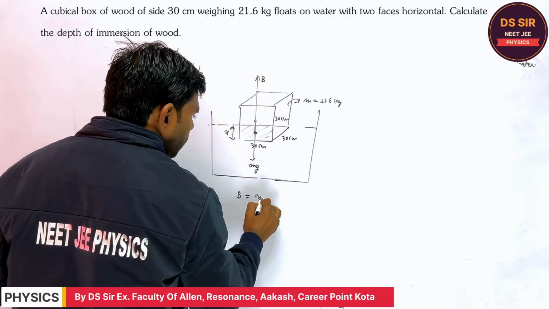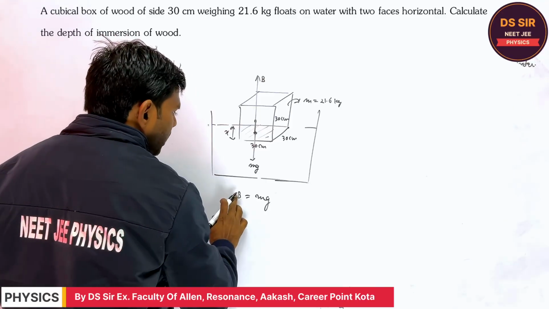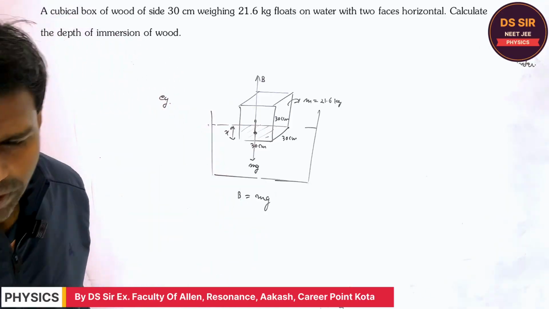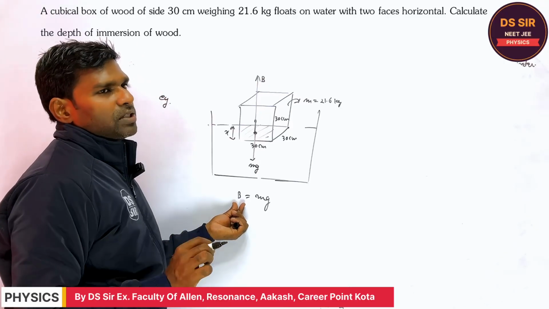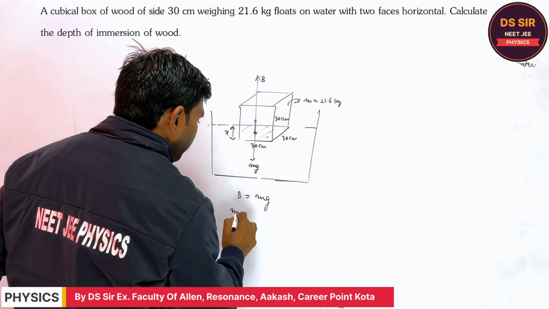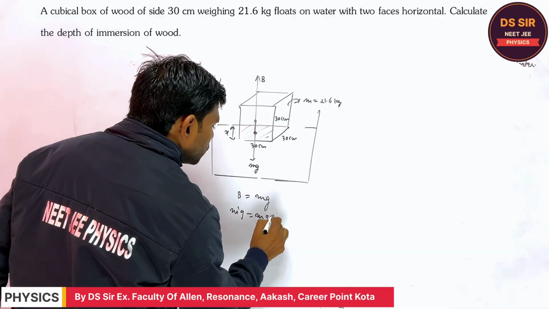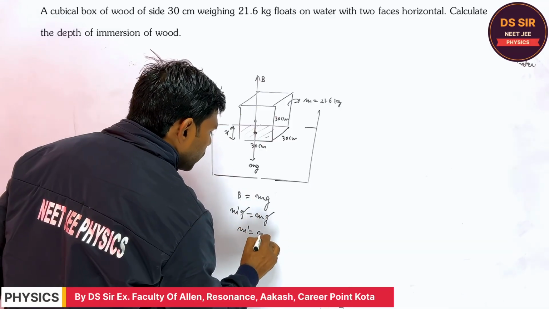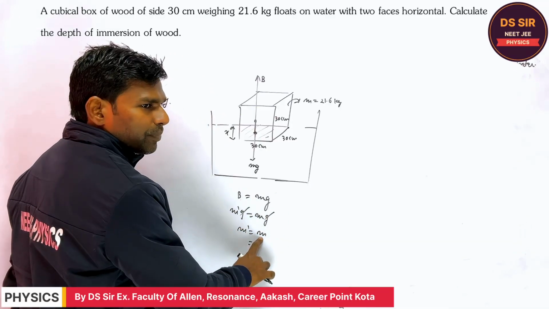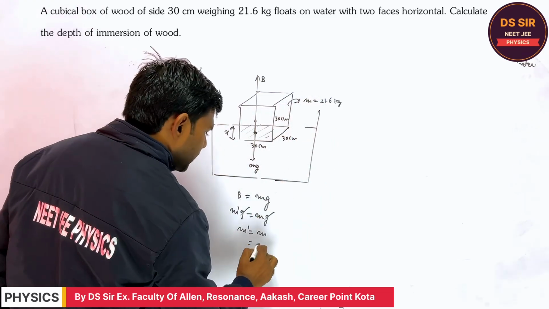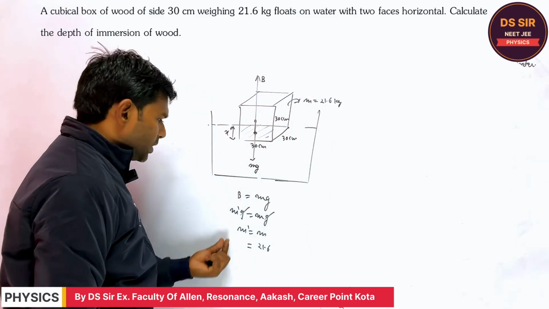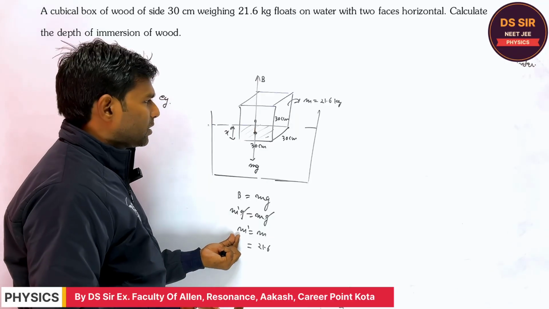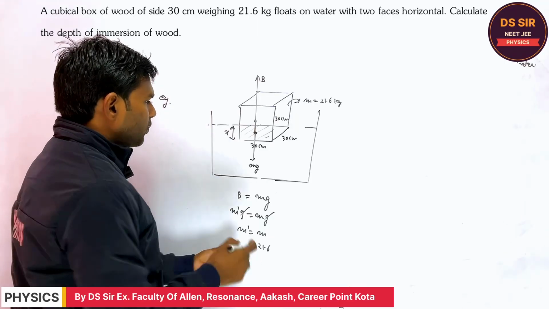So B must be equal to what? Say mg. Can you tell me what is the buoyant force? Tell me, Varsha. Say equal to the weight of liquid displaced. Weight means m dash g, which is equal to m into g. The m dash is equal to m. What is the m? Say mass of solid. It is given in the question. What is the m dash? Say mass of the liquid displaced.